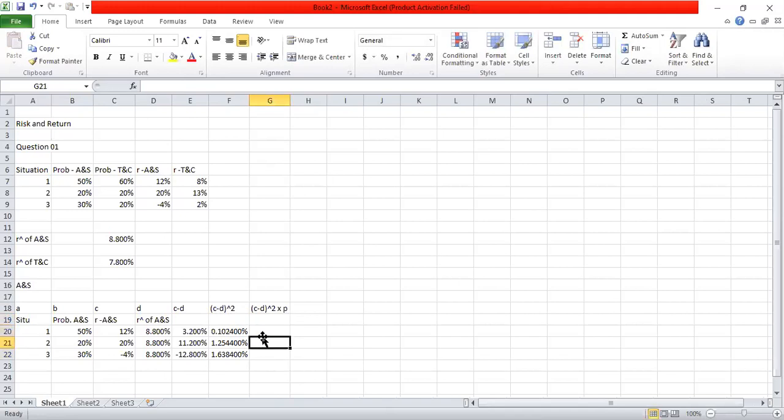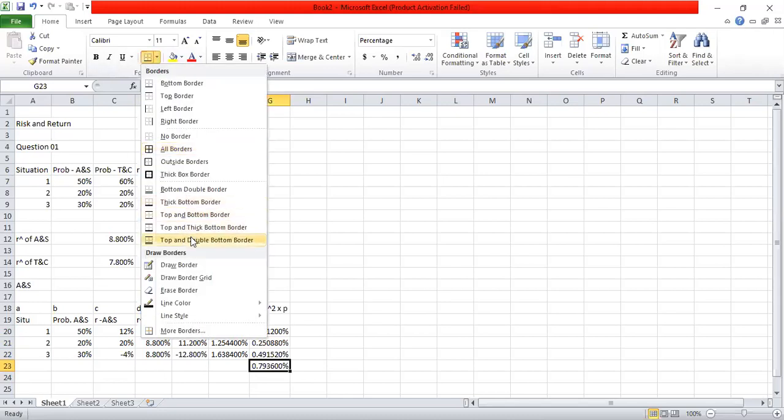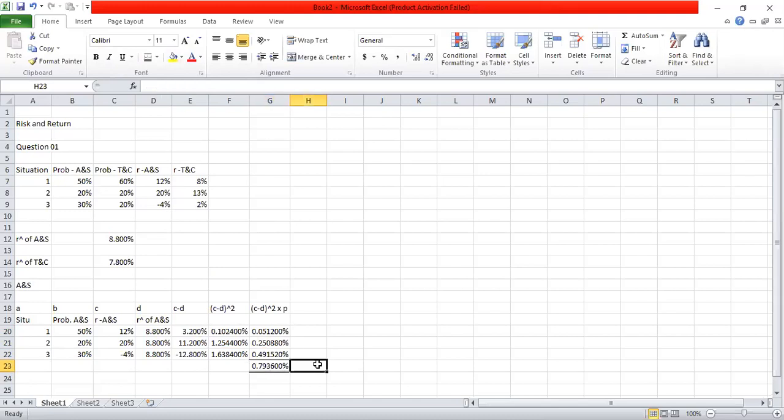So what I do is, I multiply these figures by the probabilities. And thereafter I can take the total. This total is the variance. It is not the standard deviation, it is the variance.